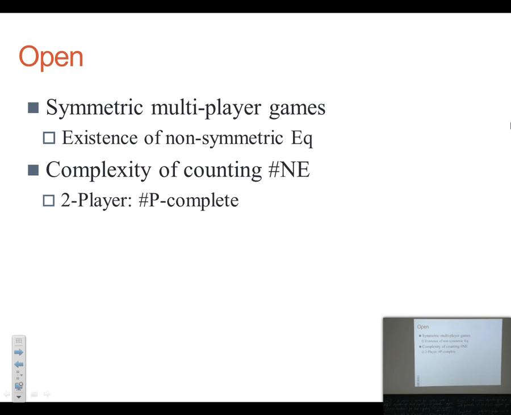And the second question is the complexity of counting the number of Nash equilibria for 3 or more players. For 2 players, it is known to be sharp-P-complete. And that's it. Thank you. Questions?